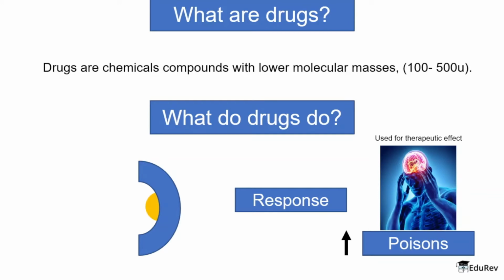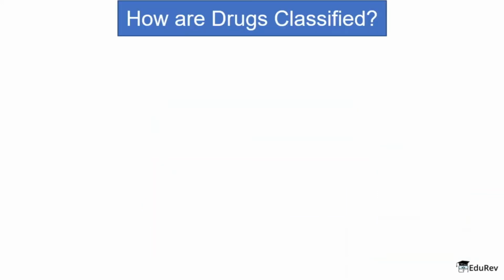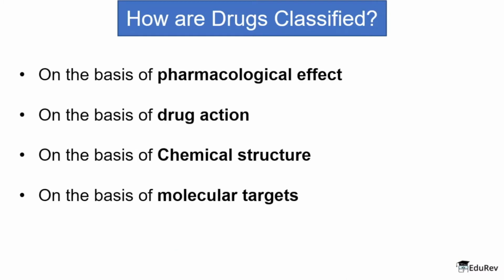So the drugs are classified on the basis of 4 different types of classifications. The first one is on the basis of pharmacological or the therapeutic effect that they produce. The second one is on the basis of drug action, which means the biochemical process in which the drug can be involved. The third one is on the basis of the chemical structure or the type of atoms involved in the making of the drug.